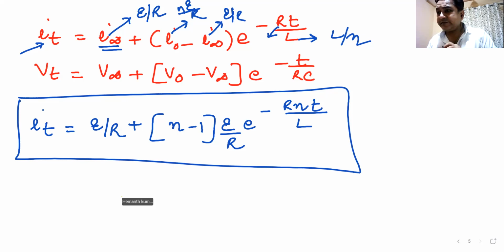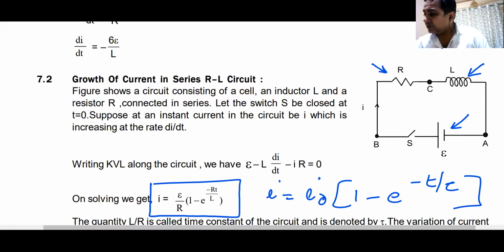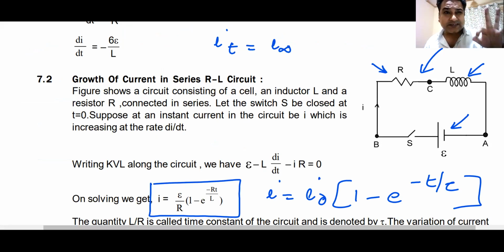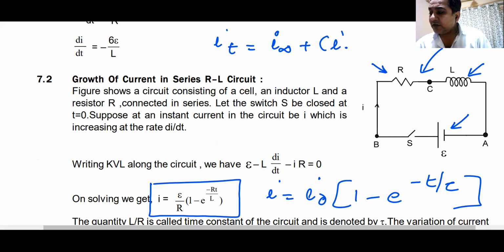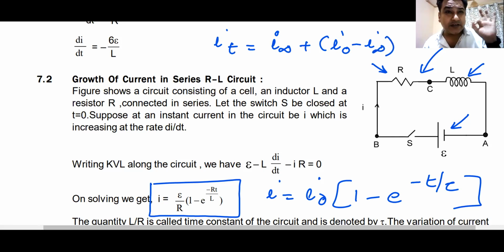This is your normal circuit. Now, remember my formula. My formula is I at time t is I infinity plus I naught minus I infinity, e to the power minus Rt by L. In this case, I infinity is E by R, and I naught is 0. So you can apply this here and you will get current as a function of time for the growth circuit.